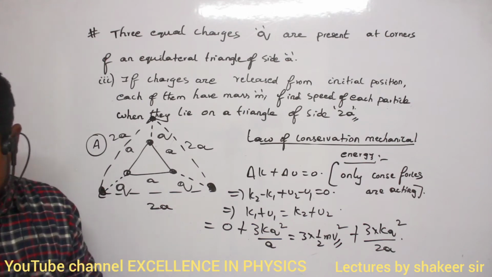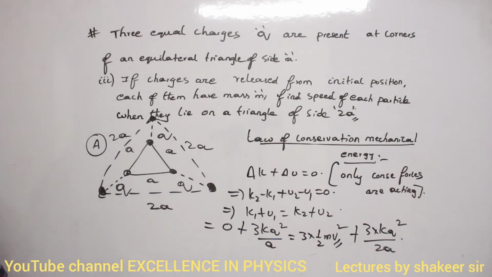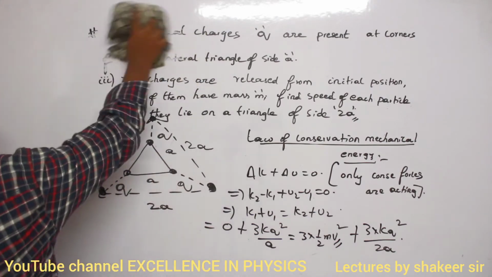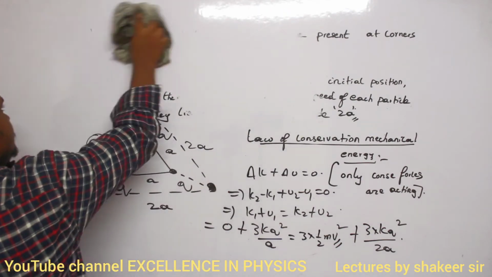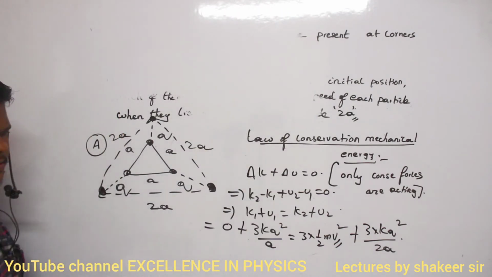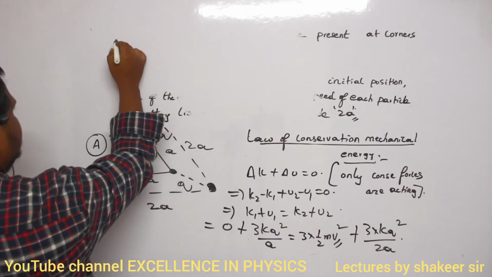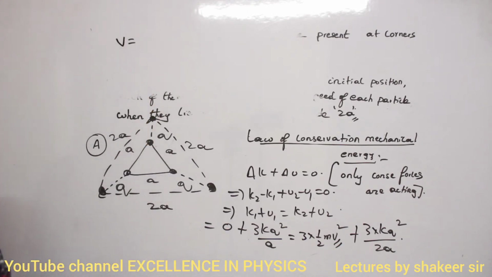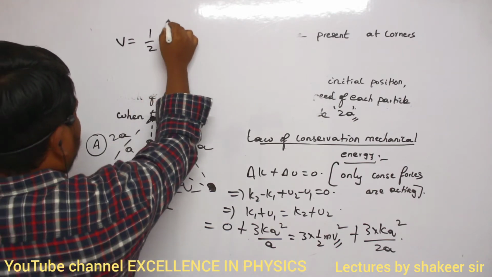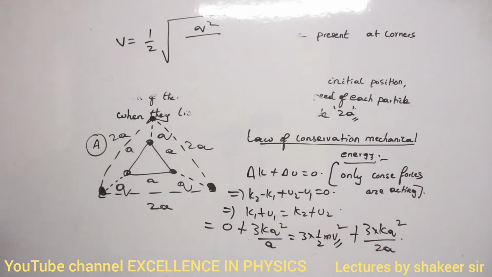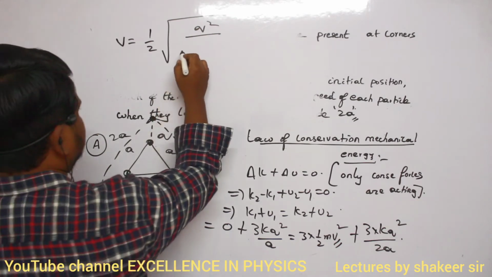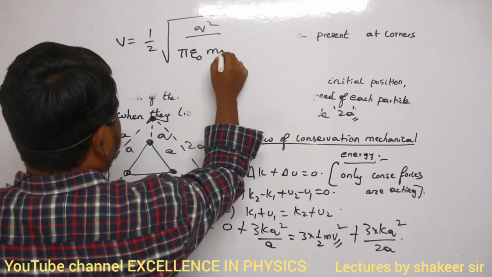Make a note up to here and calculate the v value. I am rubbing this question and directly writing the answer here. The velocity v which you should get is half square root of q square divided by pi epsilon naught m into a.